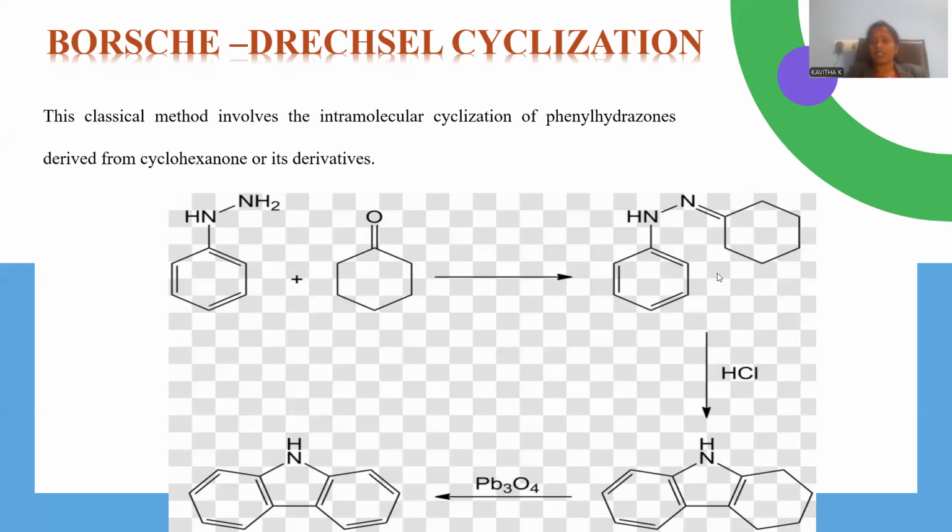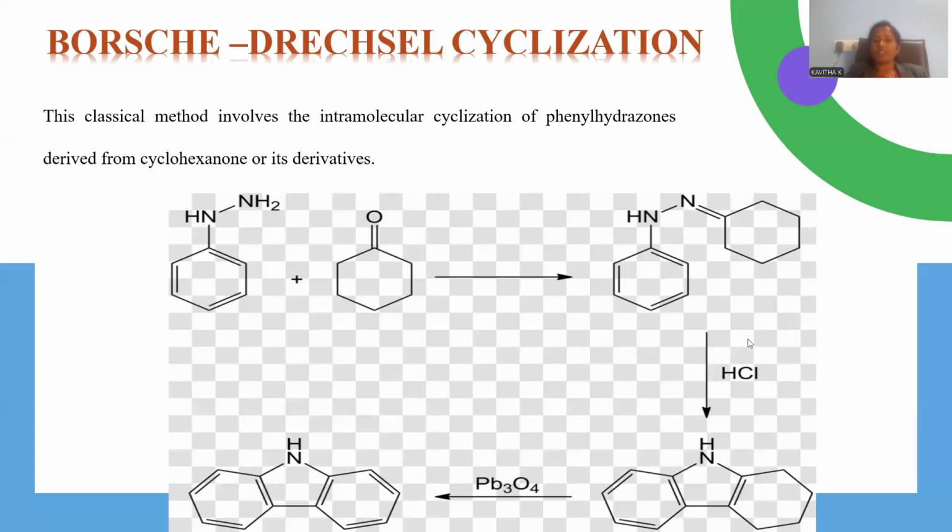In order to get intramolecular ring cyclization, the starting materials taken are phenylhydrazine and cyclohexanone. These two molecules, being an ammonia derivative and a carbonyl compound, obviously go through condensation, giving rise to the corresponding hydrazone derivative, so that cyclohexanone hydrazone derivative will be originated. Later on, let me go for this ring cyclization. Within the molecule, ring cyclization is accomplished under acidified conditions. Acid catalyst is applied over there, so that deamination followed by ring cyclization gives rise to a saturated one.